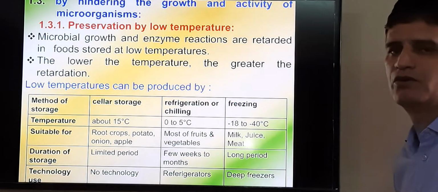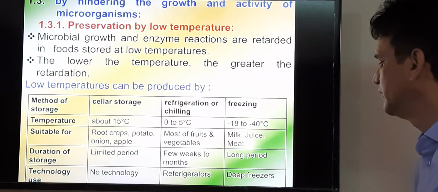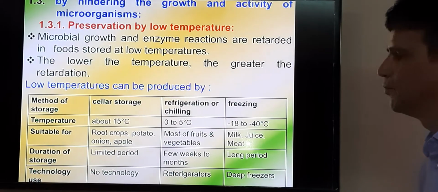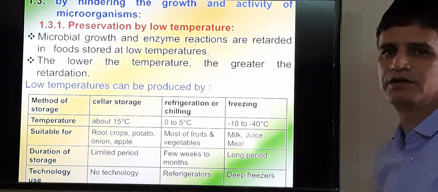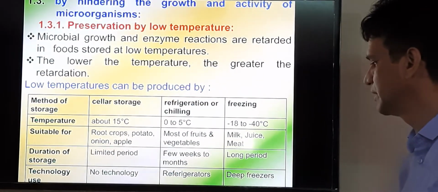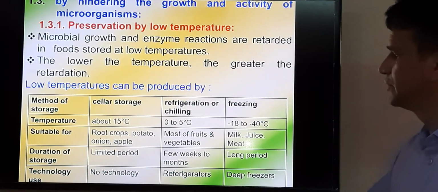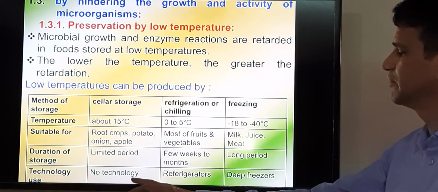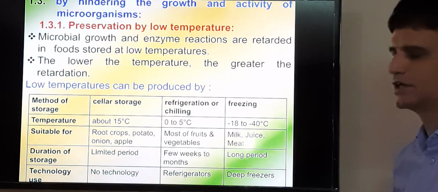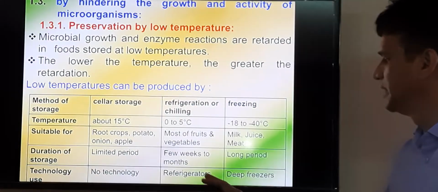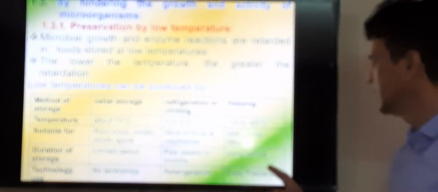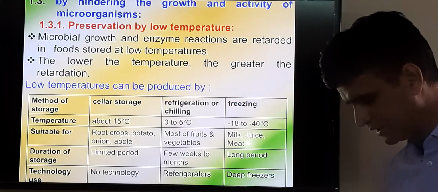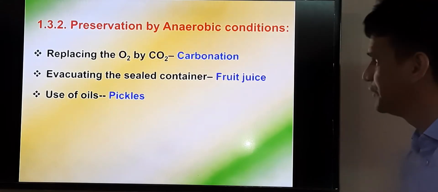And this is a long period storage method in which we can keep our commodity for more than a month, up to 6 months or more. In cellar storage, there is no technology we can use; we just have to put our commodity in the cellars. In this we can use the refrigerator, and in freezing technology we can use certain kinds of deep freezers.